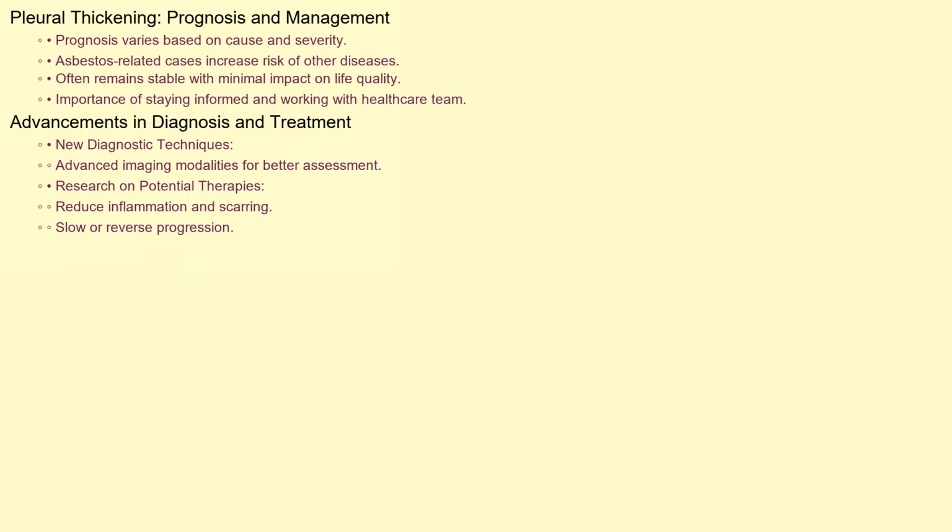The prognosis for pleural thickening varies depending on the cause and severity of the condition. Asbestos-related pleural thickening, while not cancerous itself, can increase the risk of developing other asbestos-related diseases such as mesothelioma. In many cases, pleural thickening remains stable and does not significantly impact quality of life.